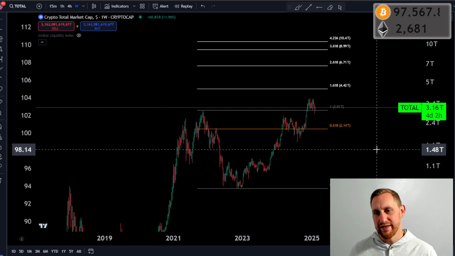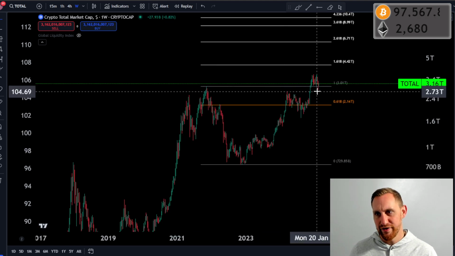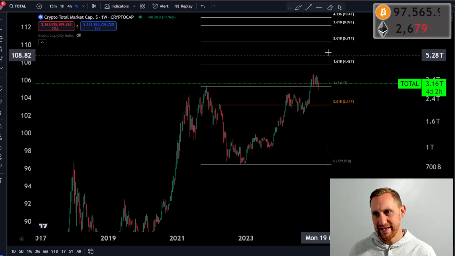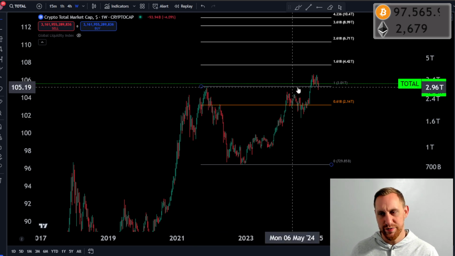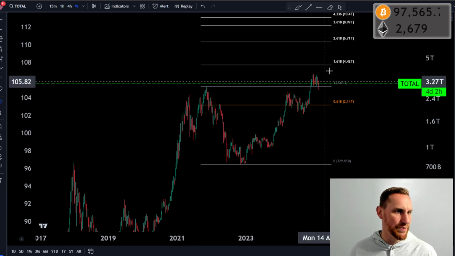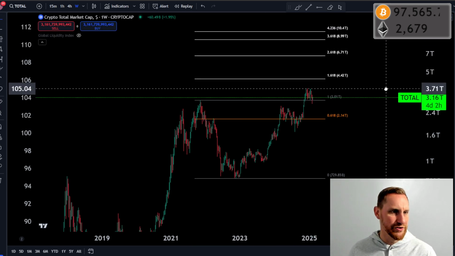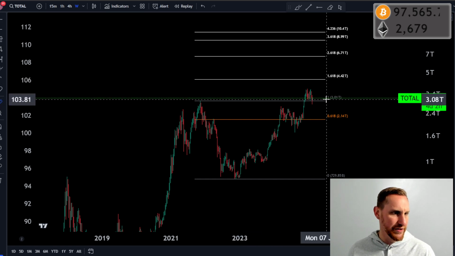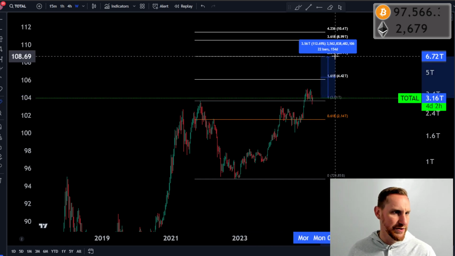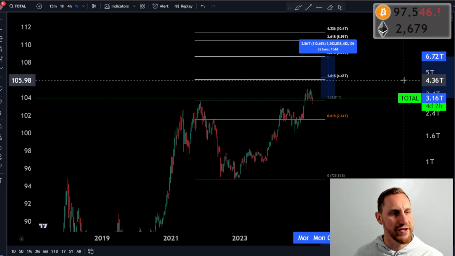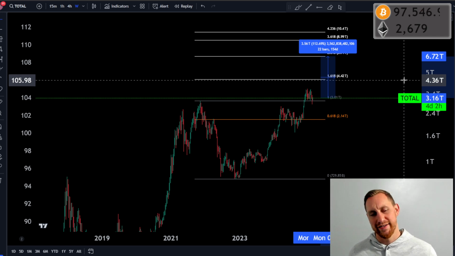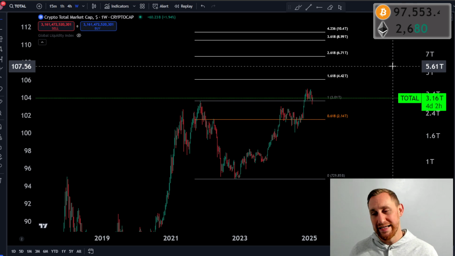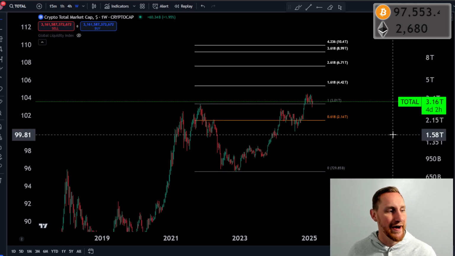Now, if we did what we did the previous cycle, which we went basically from the previous all-time high retest to the 2618, right, which we just looked at, that would bring us to about 6.71 trillion, which would be a little bit over a 2x. You'd be looking at a 112% move on total market cap. Now, in my opinion, if you were going to see that, you probably would need Bitcoin to really move it up, and you would probably need to get some type of altcoin movement more than we're seeing now, right?